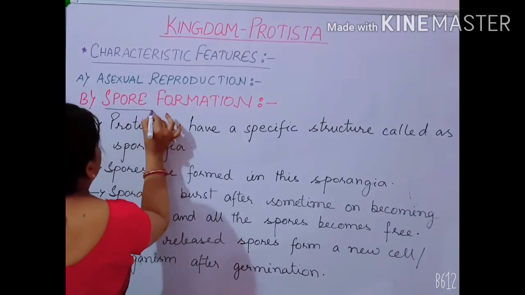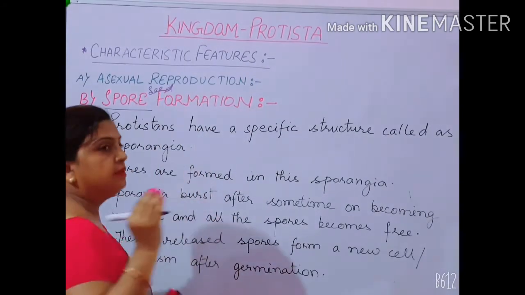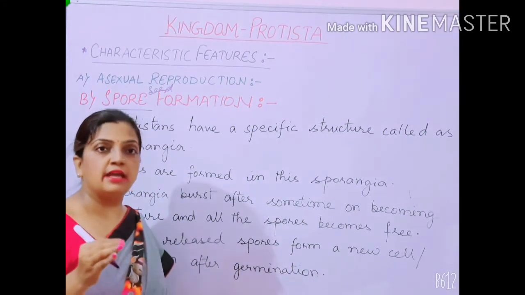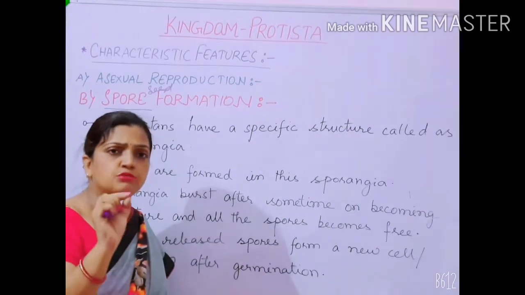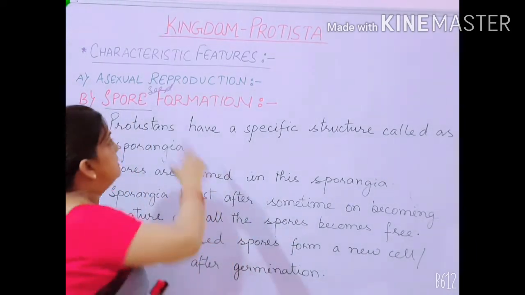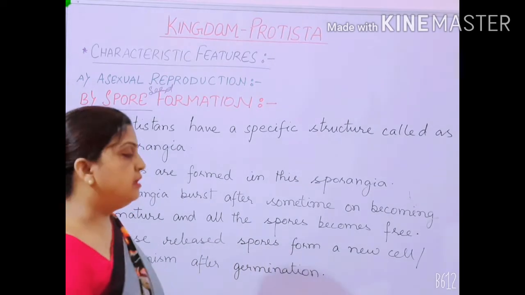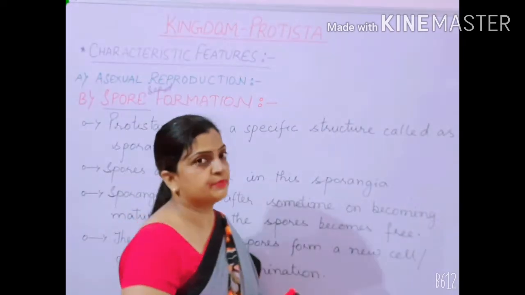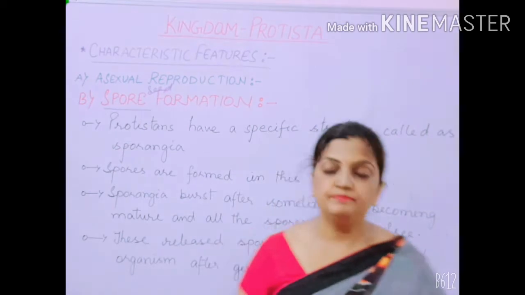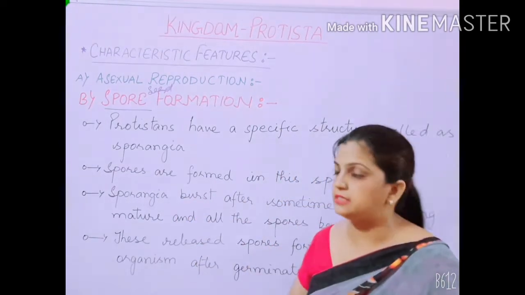Spores are very small, microscopic, seed-like structures. So in this process these microscopic seed-like structures are going to be formed. How they will be formed, I will explain with the help of a diagram, but let us first go through the theory.